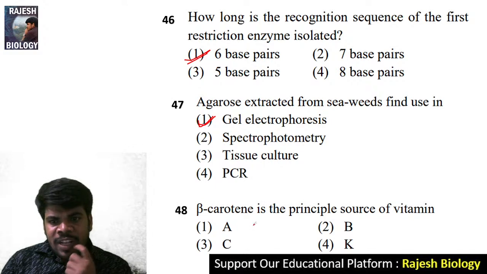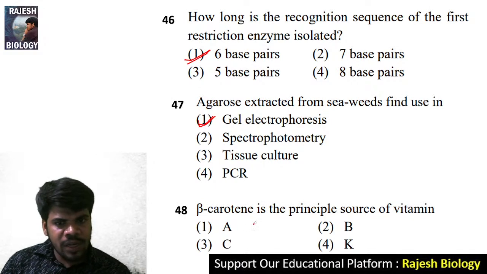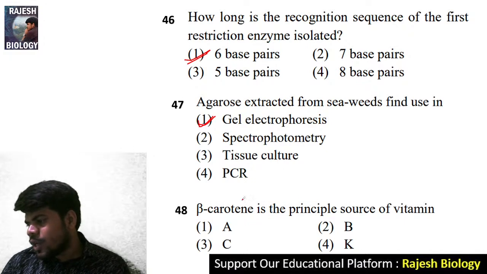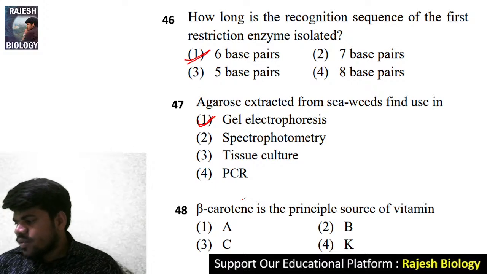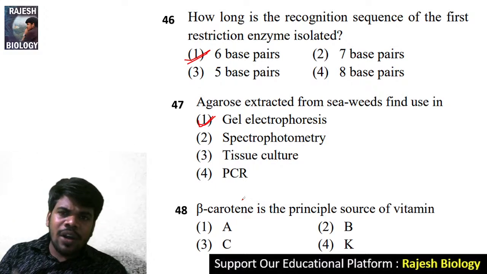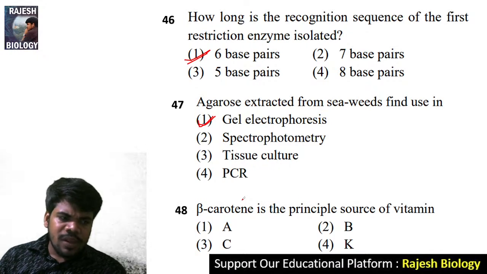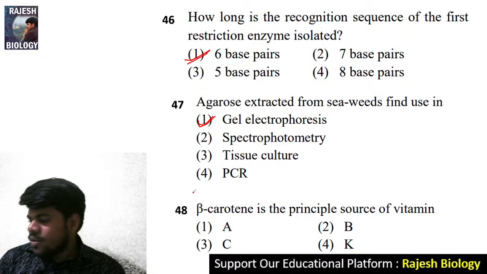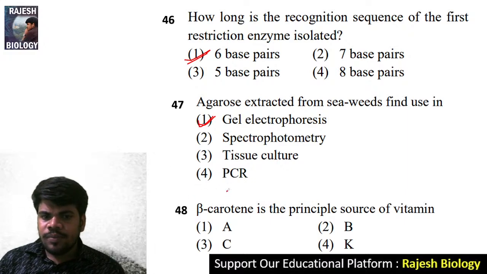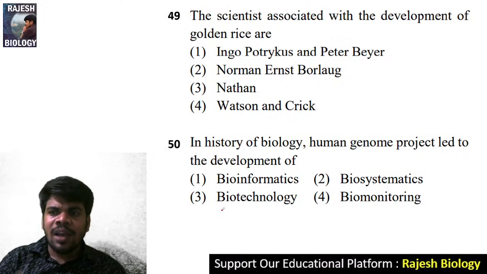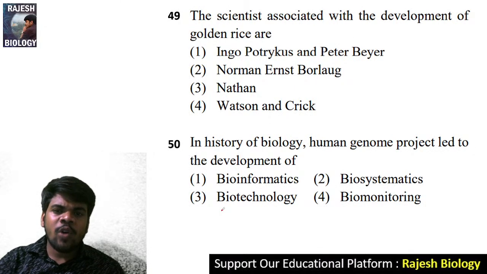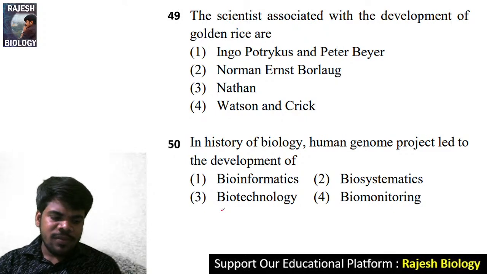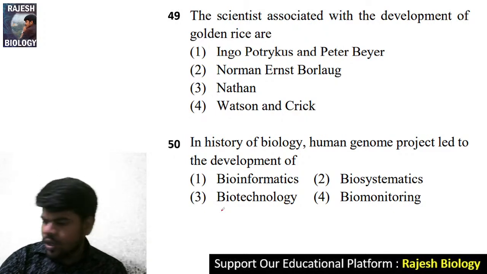Beta carotene is the principal source of which vitamin? Beta carotene. I think you already know this. Carrot, which is related to the cornea, retina, and retina rhodopsin. That rhodopsin, it is retinol, that is related to vitamin A. Carotene, carrot, eye, retina, rhodopsin, retinol, and vitamin A. Come to the 49th question.